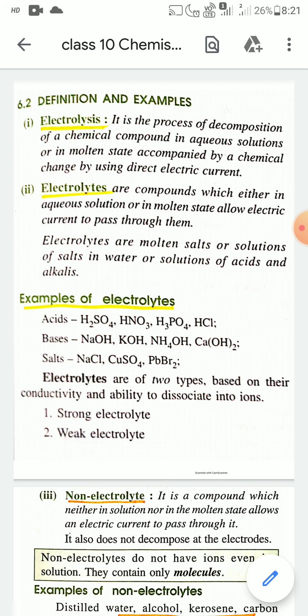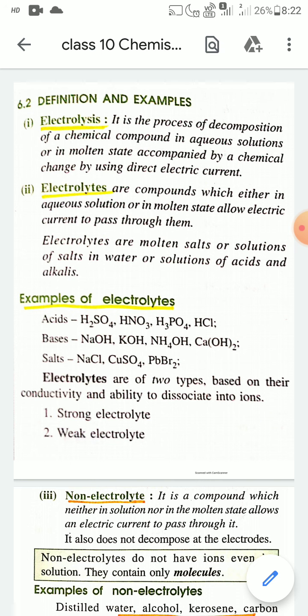Okay, so examples of electrolytes: acids. Generally all acids can act as electrolytes. So acids like sulfuric acid H2SO4, nitric acid HNO3, phosphoric acid H3PO4, hydrochloric acid HCl.